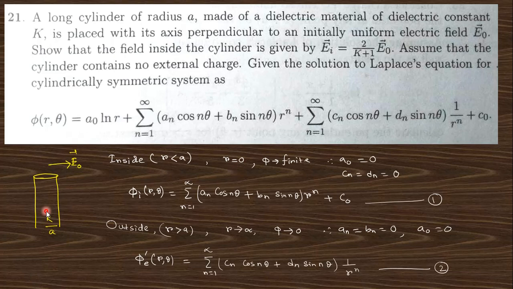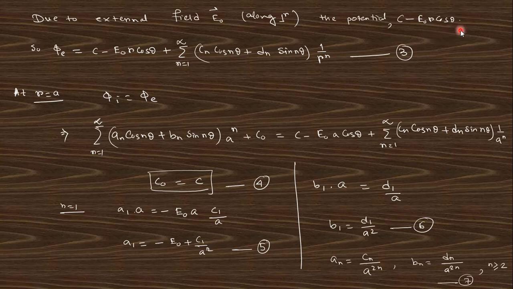But outside there is an additional electric field, so this electric field also produces a potential, which is minus E0 r cos theta. So finally the total external potential will be like that: this part is due to the electric field, and this is for the Laplace equation, right?